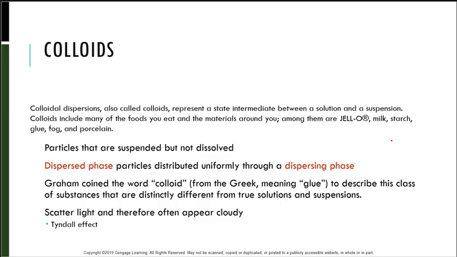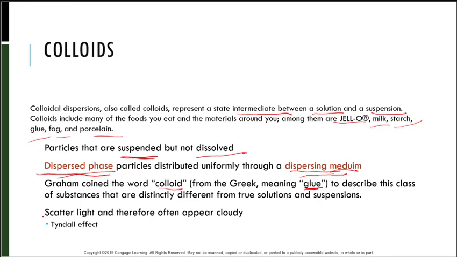Colloidal dispersions, also called colloids, represent a state that's intermediate between a solution and a suspension. Colloids include many of the foods you eat and the materials around you, like jello, milk, starch, glue, fog, and porcelain, where particles are suspended but not dissolved. We have a dispersed phase where particles are distributed uniformly through a dispersing medium. Graham coined the term colloid from the Greek meaning glue to describe this class of substances that are distinctly different from true solutions and suspensions.